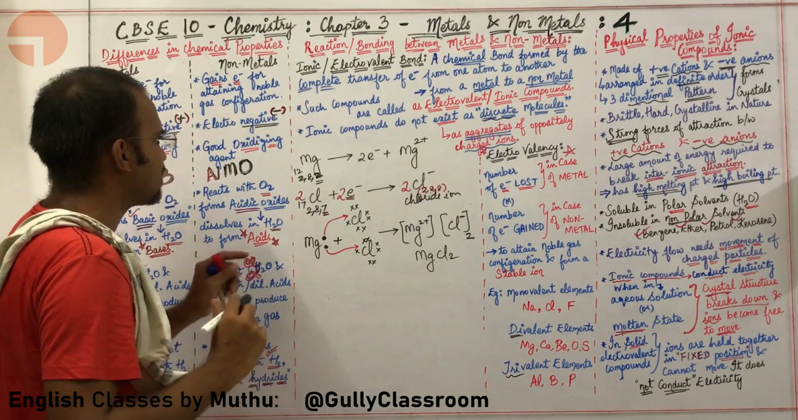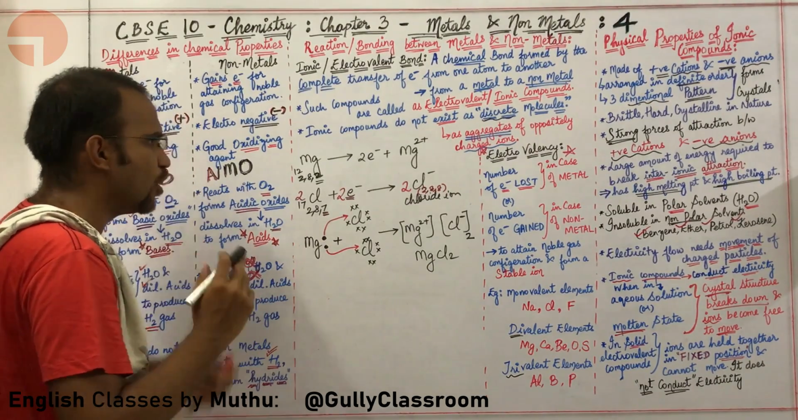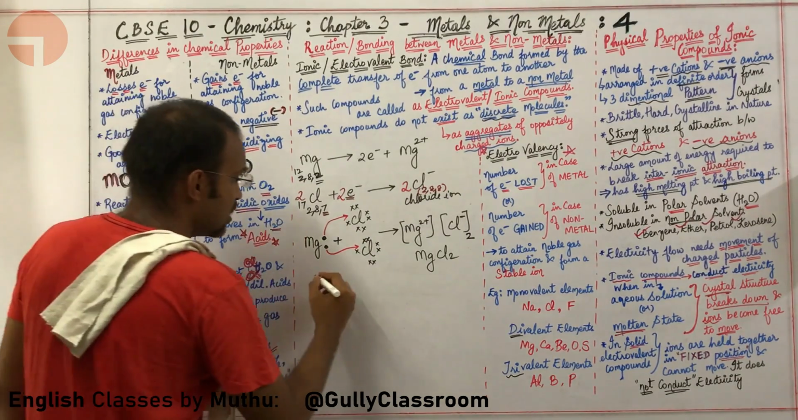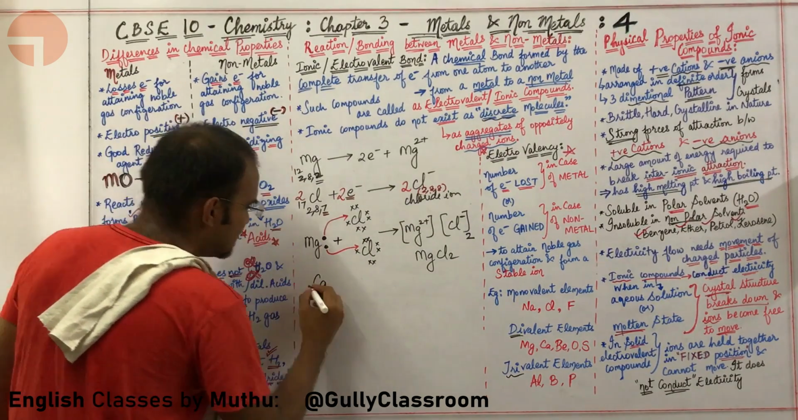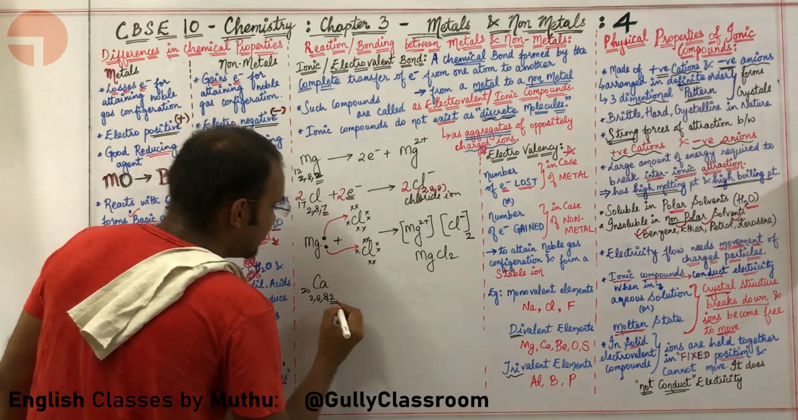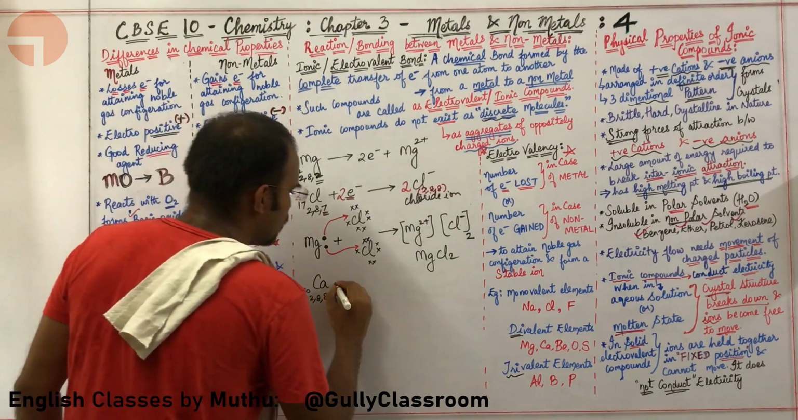Okay, sir. I am comfortable with the magnesium chloride diagram. Also do draw calcium chloride. Absolutely. Let us draw calcium. The atomic number of calcium is 20, so 2, 8, 8, 2. It has 2 valence electrons in its outermost shell.